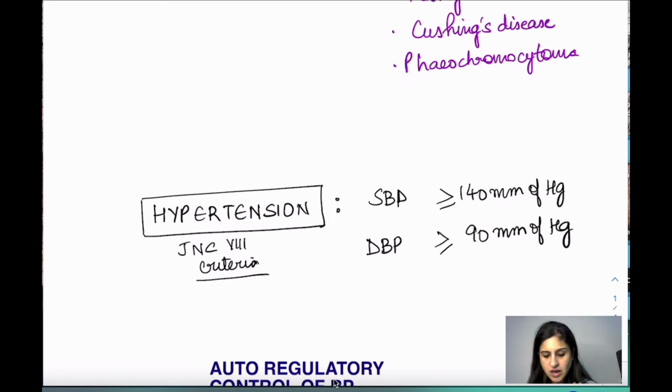Hypertension we will call it when the systolic blood pressure is greater than or equal to 140. So if it's 140 or more and diastolic is 90 or more, that is said to be hypertension. Before that, it's like a pre-disease stage, not called hypertension. After 140, we'll categorize into different stages.